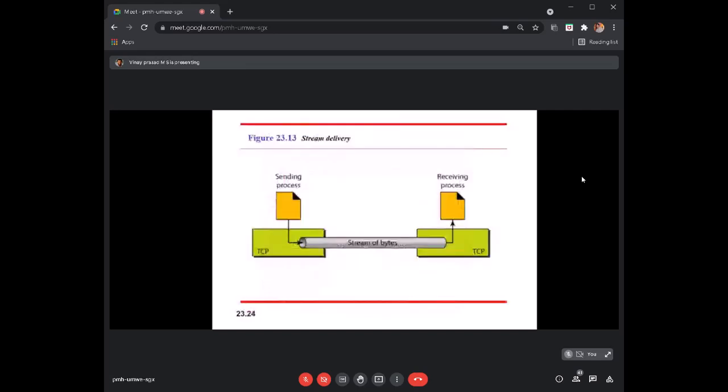So this is something called stream delivery. Whatever message the process gives will be ordered as a stream of bytes at the transport layer. How do you share this stream of bytes to the destination? Graphically, we are representing it here. Before the sender sends to a receiver, it creates a virtual connection, which you can see here is like a pipe, in green color.